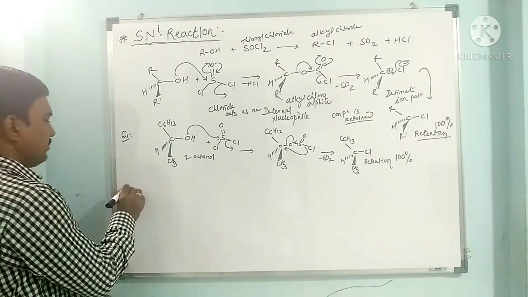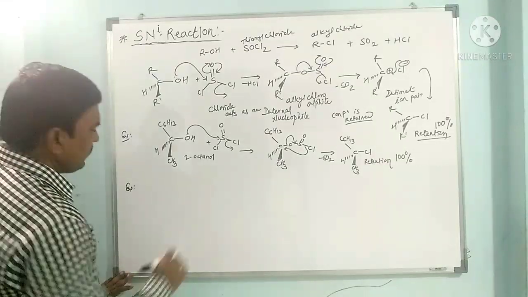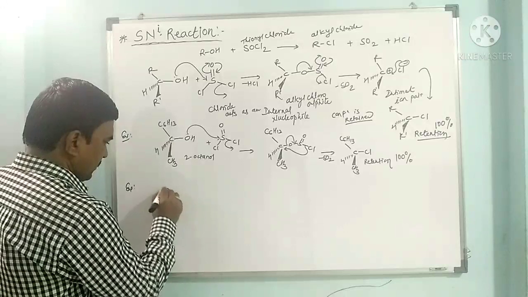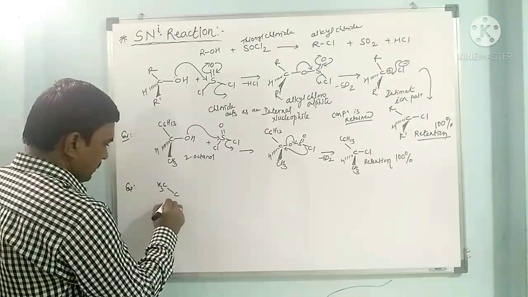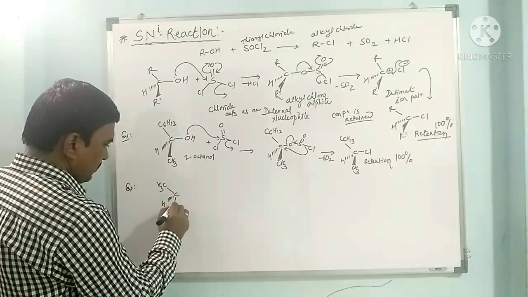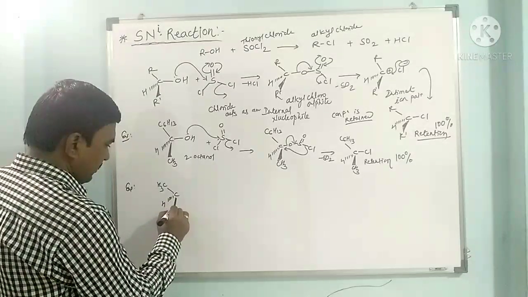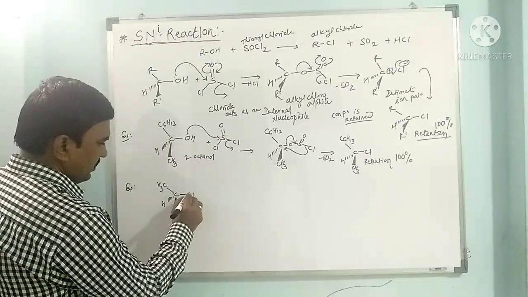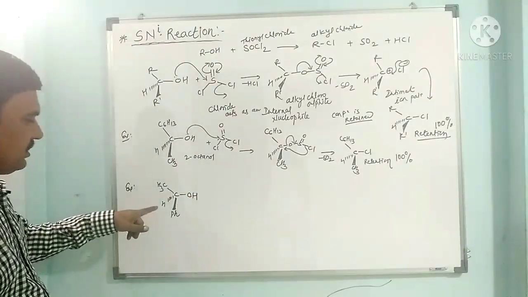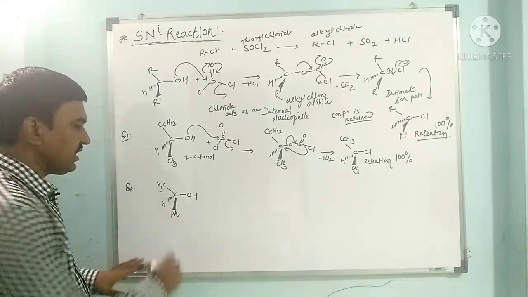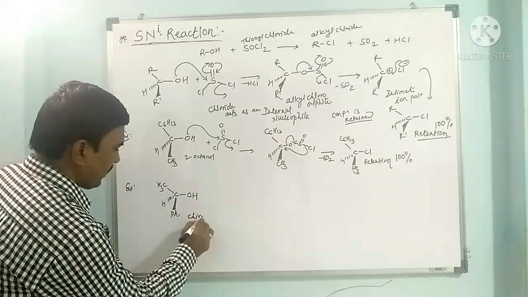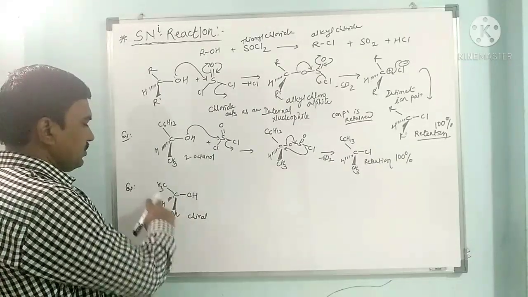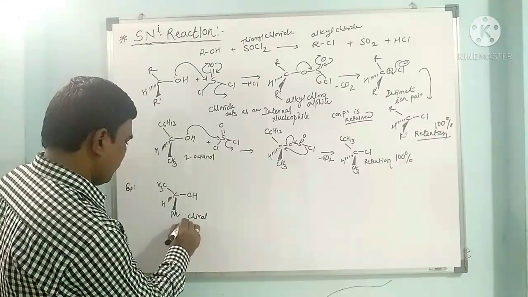Now I have to say the next example. When we have an example such as phenylethanol, CH3, here there is hydrogen, here there is phenyl, Ph, and here there is OH. So this is phenylethanol, but it is chiral. So its configuration is R configuration.